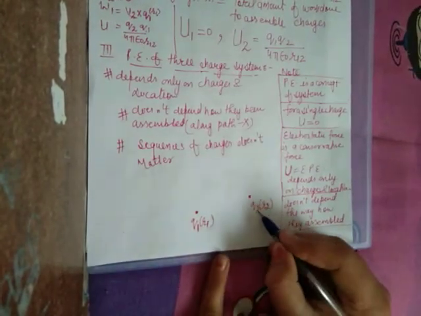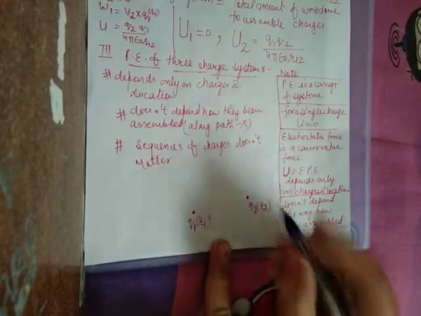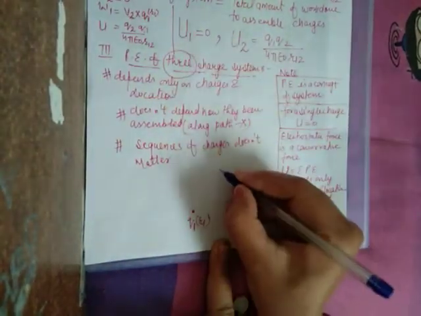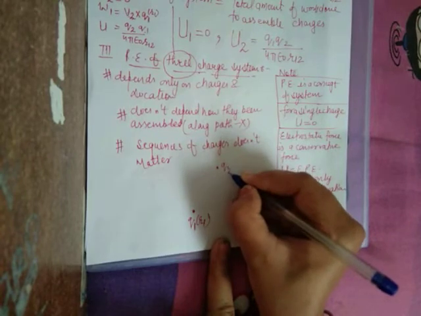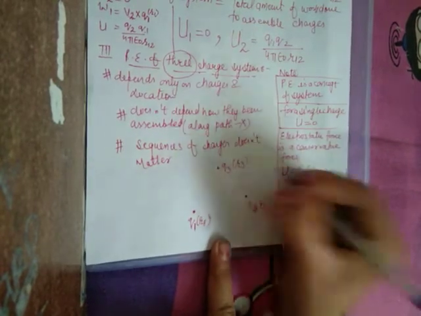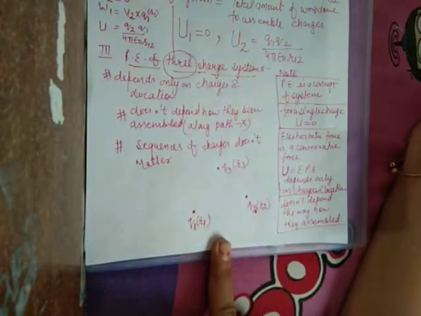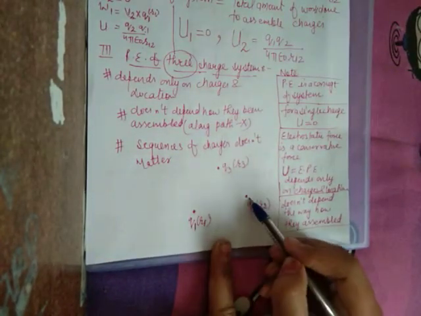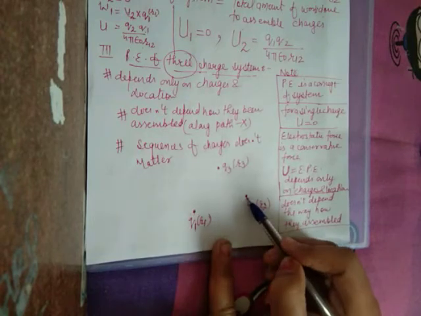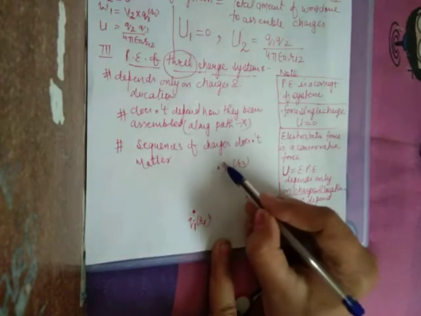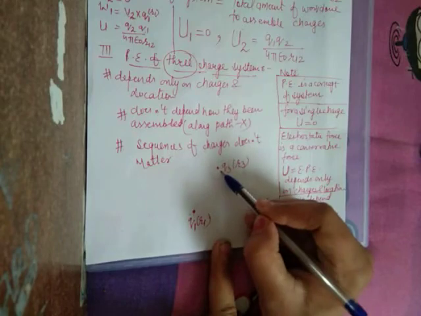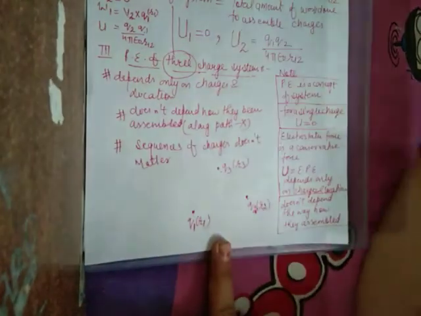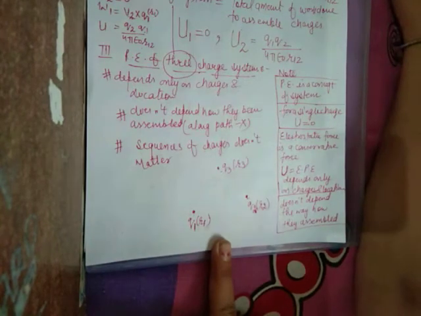After assembling the second charge, we will bring the third charge, because we are discussing a 3-charge system. When I assemble the third charge Q3 at any position R3 with respect to some reference point, the first and second charges will already be present. So the first and second charges will have their potential, and the effect of that potential has to be calculated so as to calculate the total potential energy of the system.